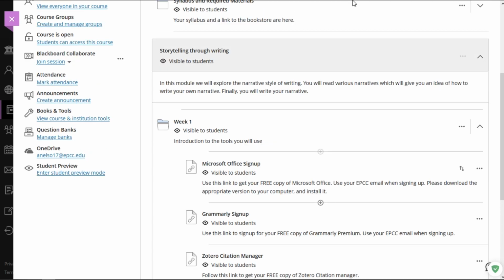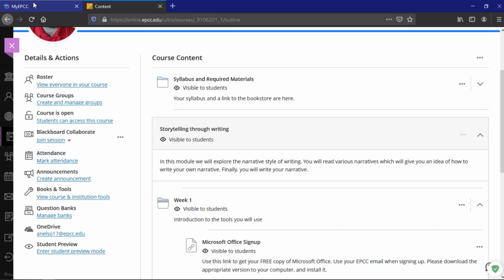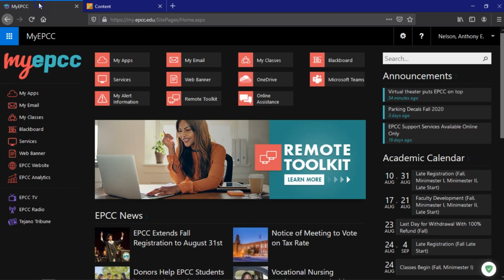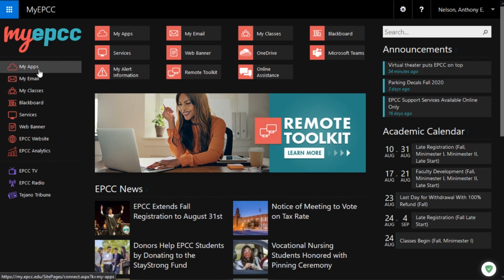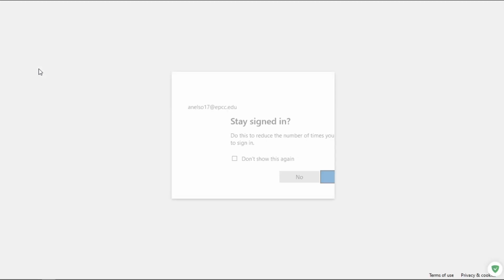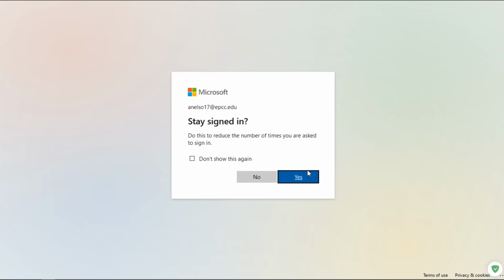Now once you've done that, you need to download it. To do that, let me go to My Apps, because this is another way you can do this, is to go over to My Apps. And yes, I'll stay signed in. You see it's using my official email address.